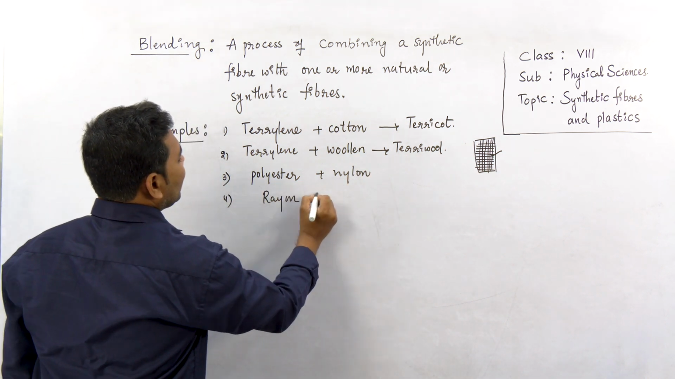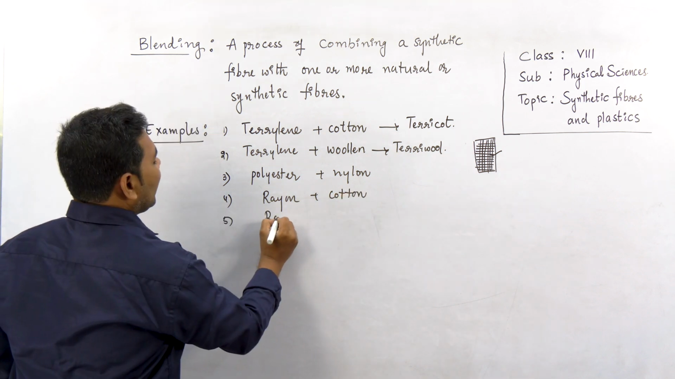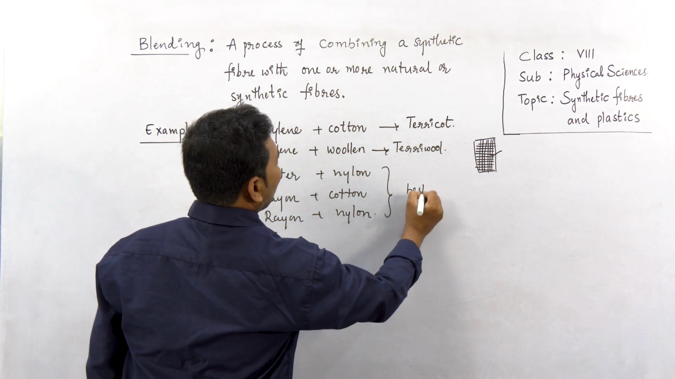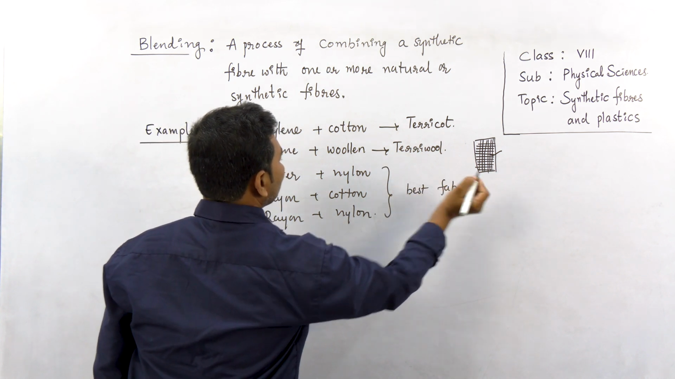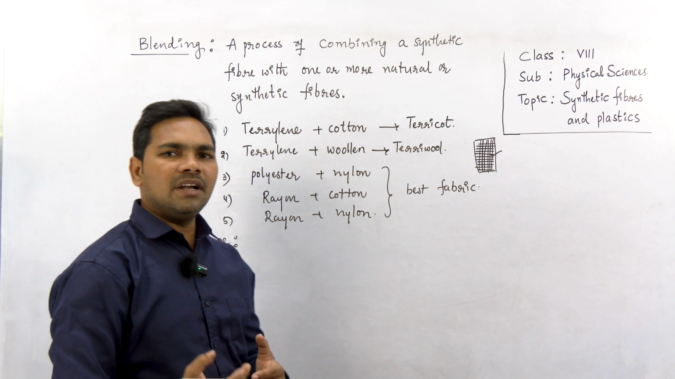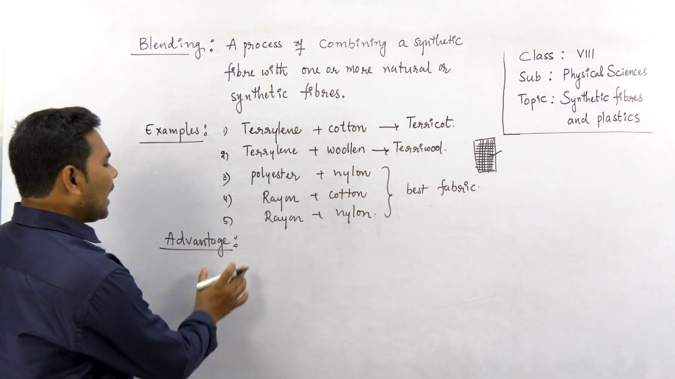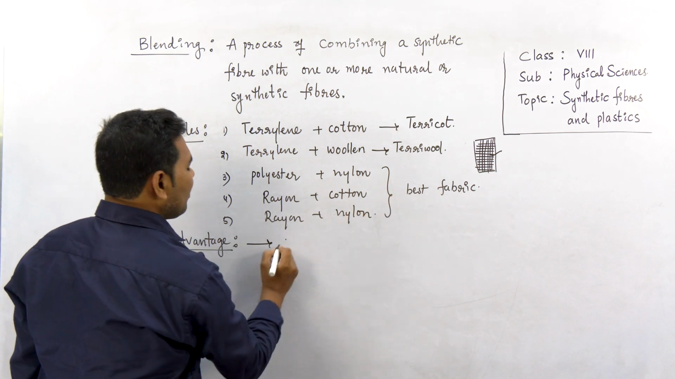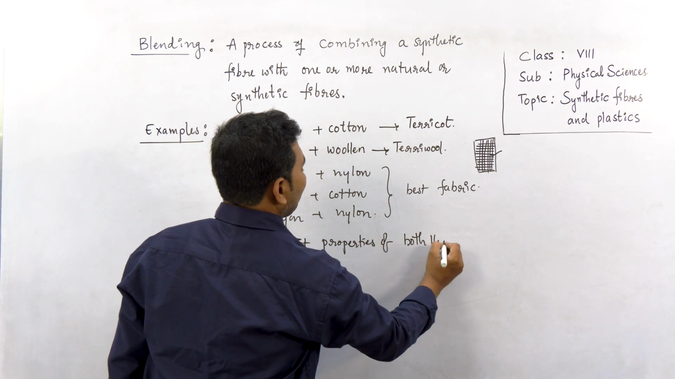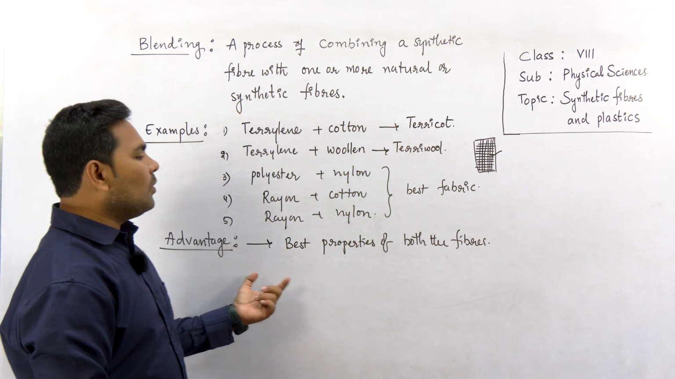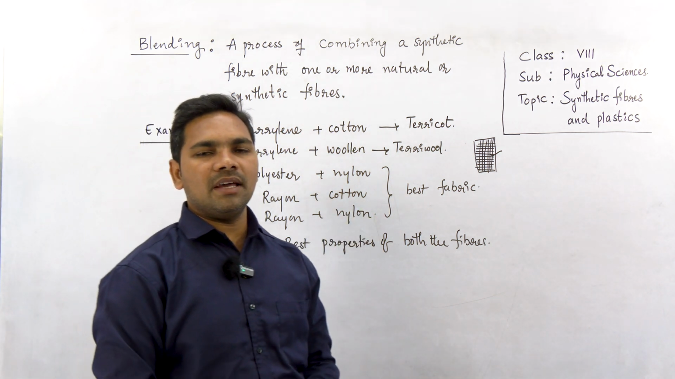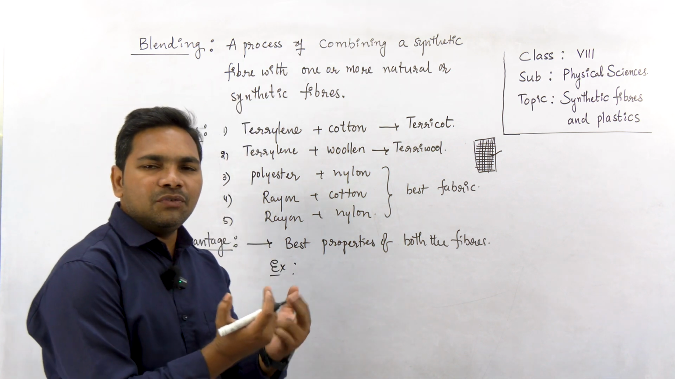Generally, rayon and cotton are mixed. Rayon and nylon get mixed in order to get the best fabric from these combinations. What is the advantage of blending two or more different synthetic or natural fibers? The advantages are, this blended fabric gets the best properties of both the fibers. Now let us see an example of how blended fabrics are more advantageous than individual fibers.